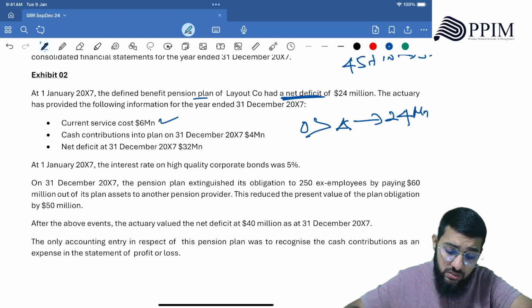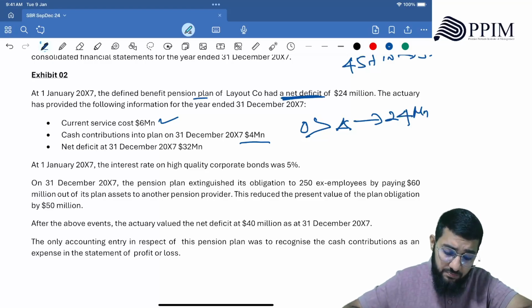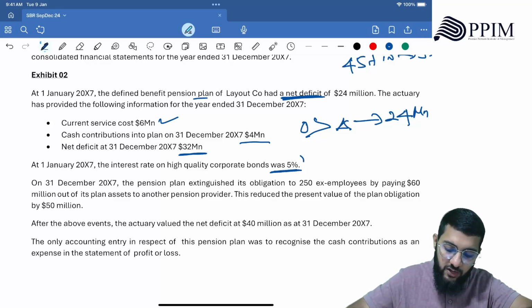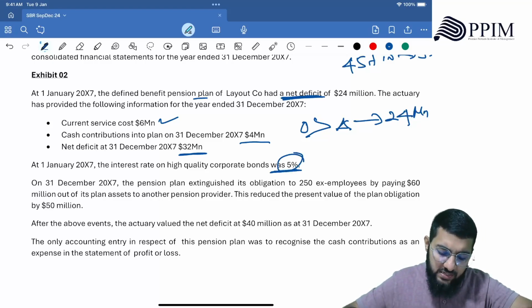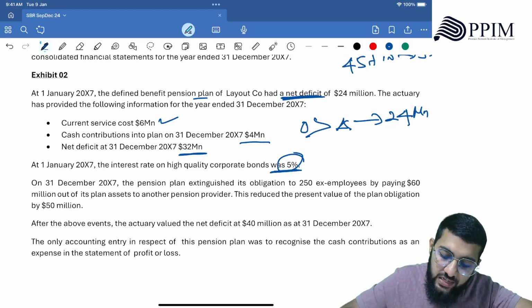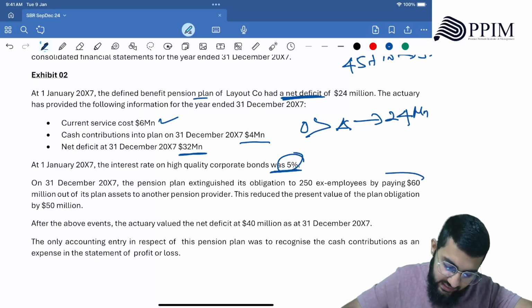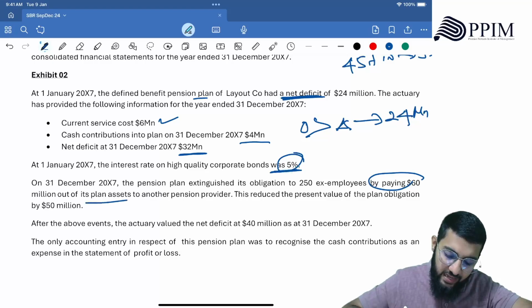Cash contributions 4 million. Net deficit as of 31st December 2027, 32 million. At 1st January 2027, the interest rate on high quality corporate bonds was 5%. 5% was the interest rate, right? 5%. On 31st December 2027, the pension plan extinguished its obligation to 250 ex-employees by paying 60 million out of its plan assets to another pension provider.